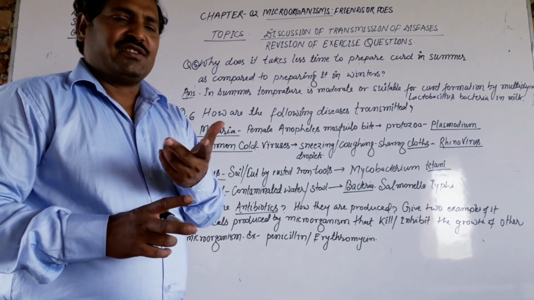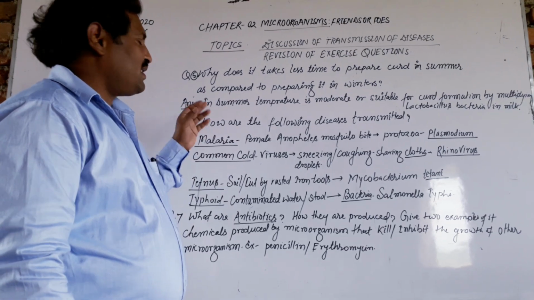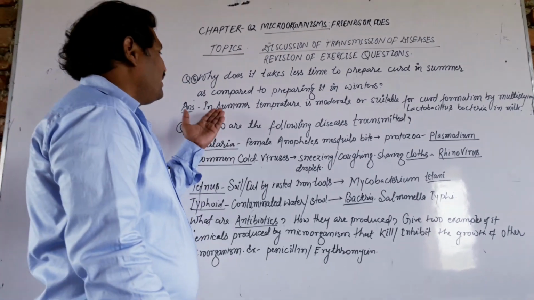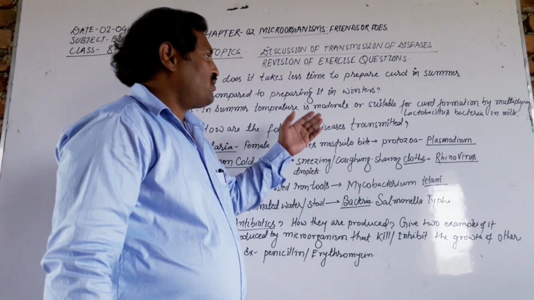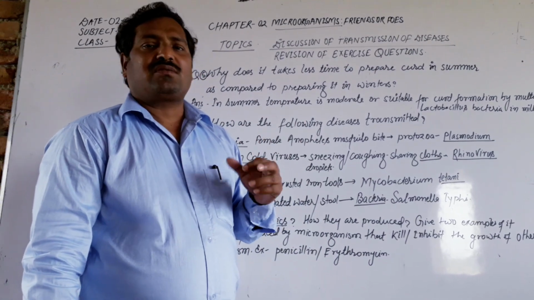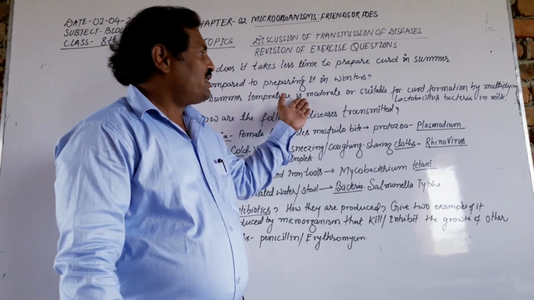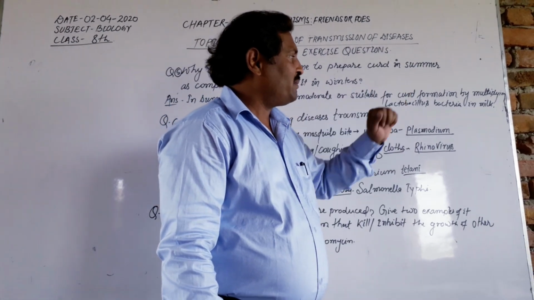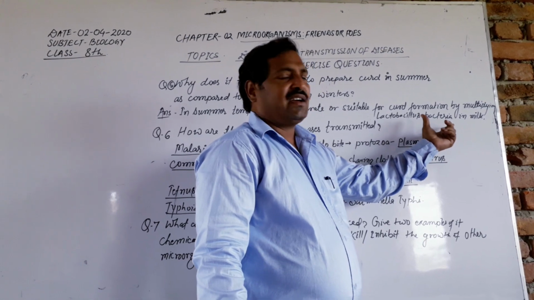Dear students, this is a very important question related to microbes, how microbes increase and what the temperatures are. There are two seasons described in this question. The best answer is: in summer, the temperature is moderate or suitable. Moderate means neither too extreme nor too low. So in summer the temperature is moderate or suitable for curd formation by multiplying Lactobacillus bacteria in milk.